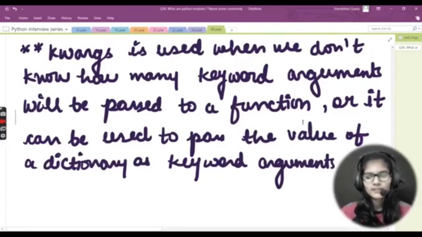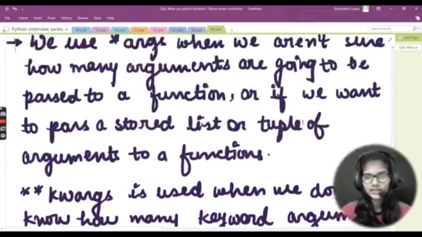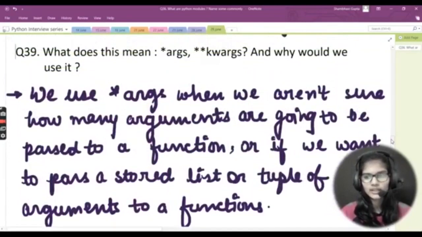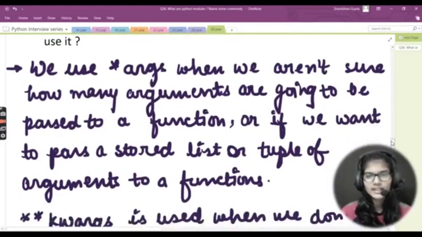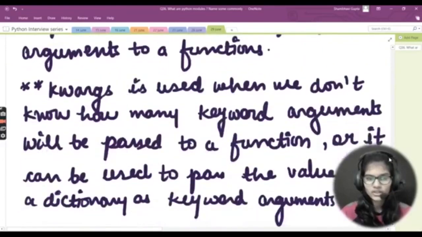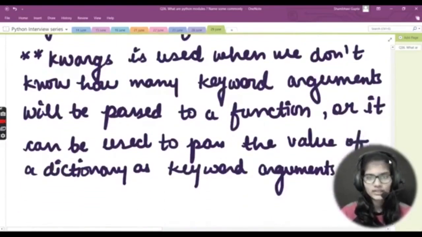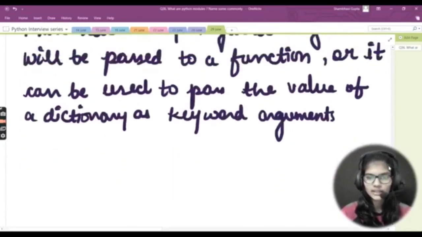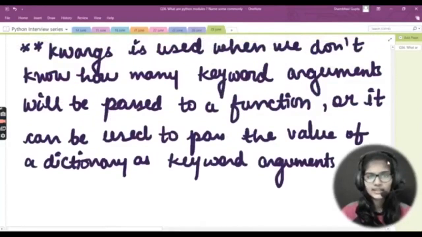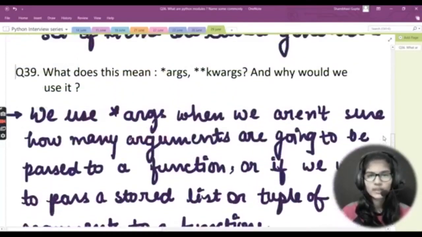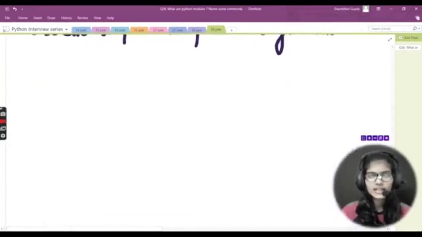Let me quickly revise what we have studied about *args and **kwargs. Basically, we use asterisk args when we are not sure how many arguments are going to be passed to a function, or if we want to pass a stored list or tuple of arguments to our functions, right? And asterisk kwargs is used when we do not know how many keyword arguments will be passed to a function, or it can be used to pass the value of a dictionary as keyword arguments. These are the two uses of asterisk args and asterisk kwargs.